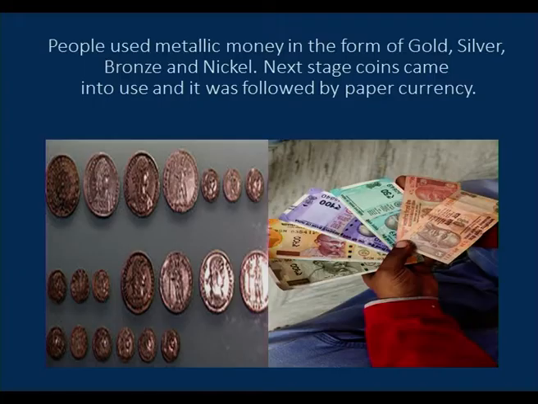People used metallic money in the form of gold, silver, bronze and nickel. In the next stage, coins were used, and it was followed by paper currency. These were the different coins and paper currency which were used.